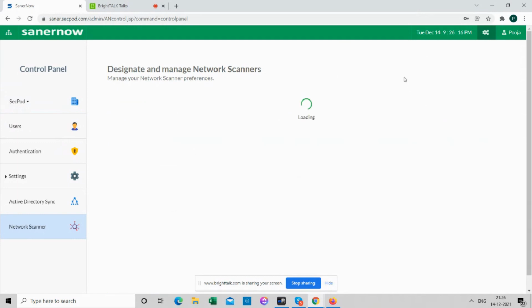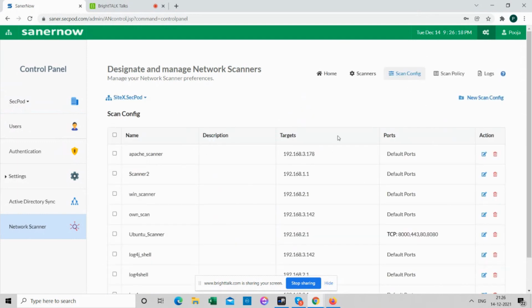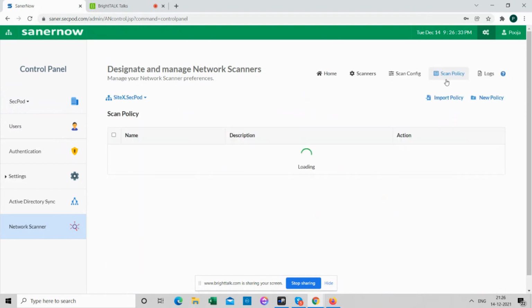I would show how we do that. Then scan config. So in case of Log4j shell, I would want to specifically scan a particular port or a set of ports and a particular network. For that, I can use scan config. Scan policy.